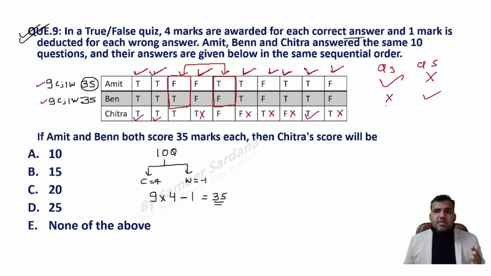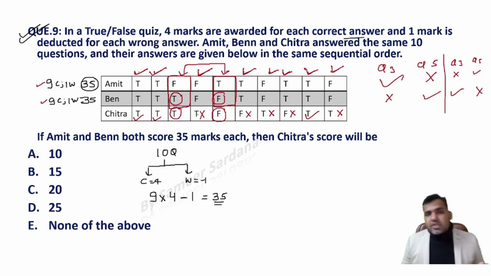If I'm saying that question number 3 of Amit is wrong, then question number 5 becomes right. In that case for Ben, question number 3 will become right and question number 5 will become wrong. Now if you look at Chitra's responses, the response of Chitra for question number 3 and question number 5 is exactly similar to the response of Ben. So if Ben is doing one correct question out of question number 3 and question number 5, Chitra will also be doing one correct question out of 3 and 5.